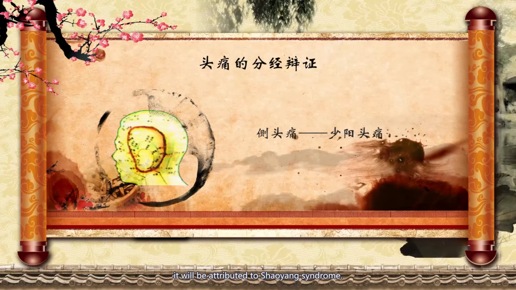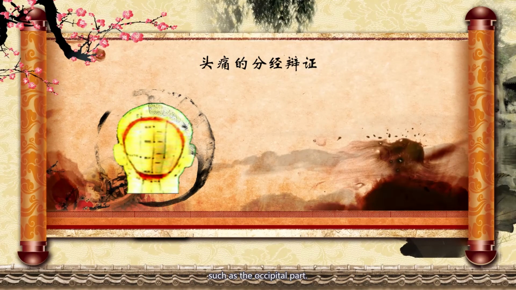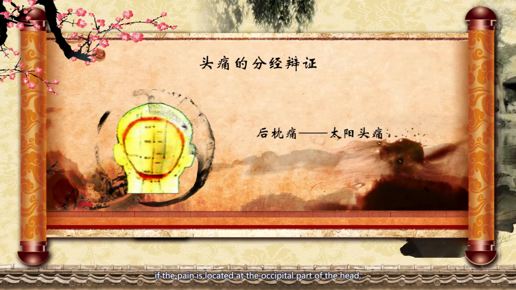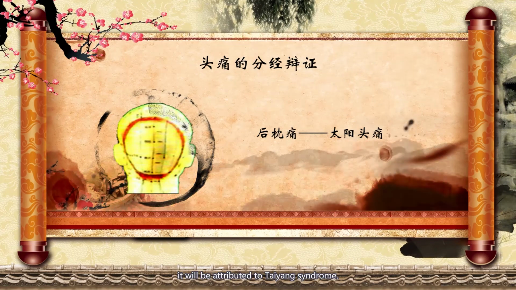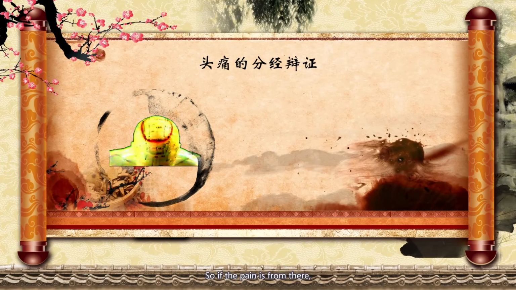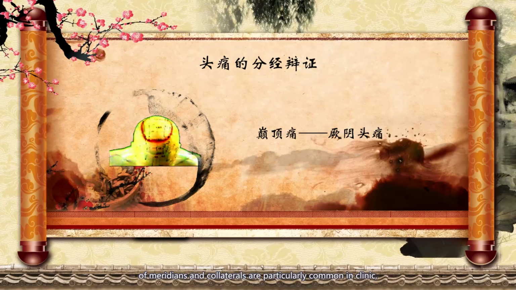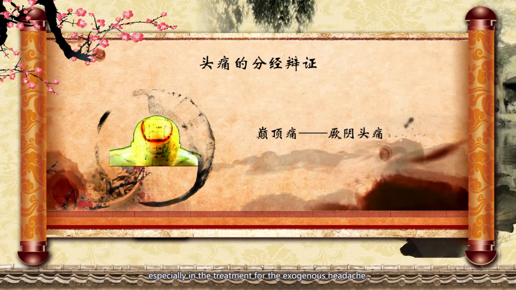to Shaoyang syndrome. It is well known that the bladder meridian passes the backside of our body, such as the occipital part. So, if the pain is located at the occipital part of the head, it will be attributed to Taiyang syndrome. Jueyin meridian goes up to the top of the head, so if the pain is from there, it will be attributed to Jueyin syndrome. This classification of four syndromes of meridians and collaterals is particularly common in clinic, especially in the treatment of exogenous headache.